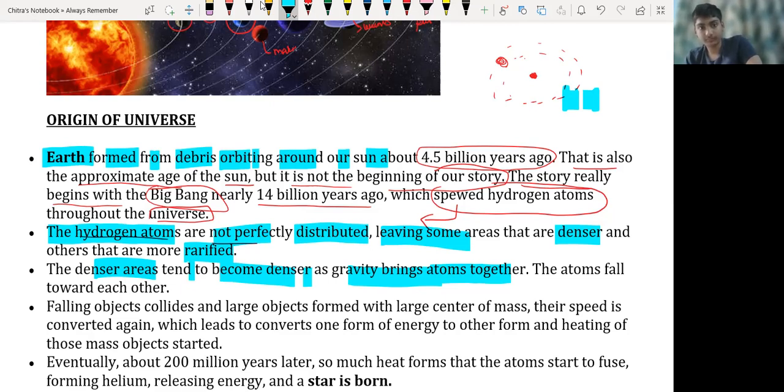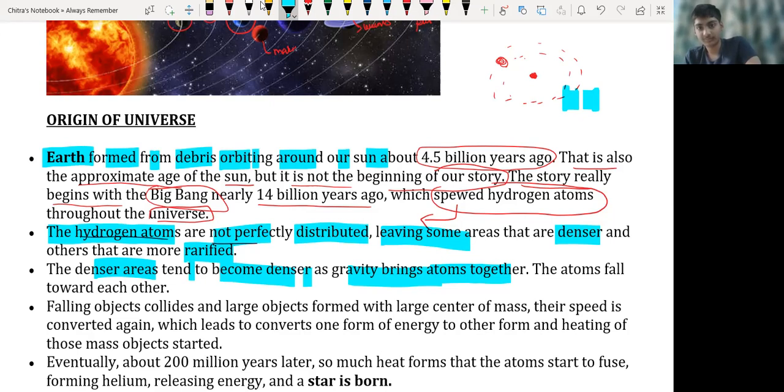At the Big Bang, only hydrogen atoms were all over the universe, so we can say all other elements that we know today are formed by hydrogen atoms only. So we are also star dust. Star dust is nothing but the hydrogen atom.